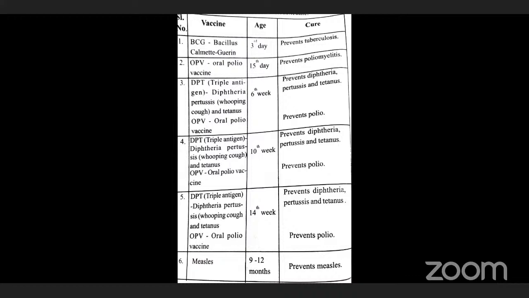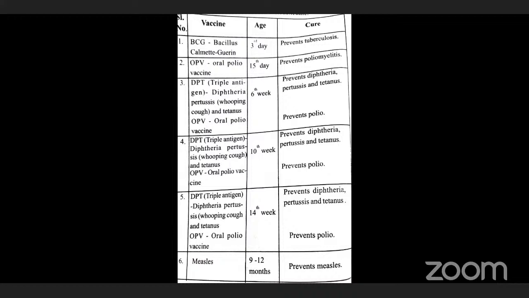So vaccines produce artificial active immunity. Vaccines are prepared in three types. What is the meaning of vaccines? Vaccines are suspensions of microorganisms or products of microorganisms which induce immunity in man against infectious microorganisms. That is called a vaccine. So a vaccine must have the capacity to induce immunity against infectious microorganisms.